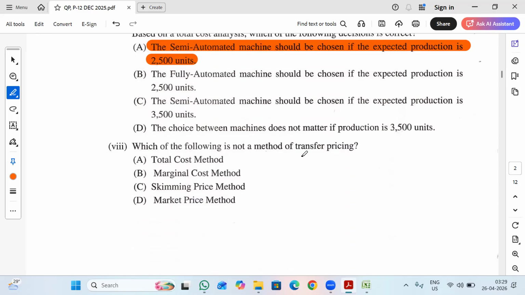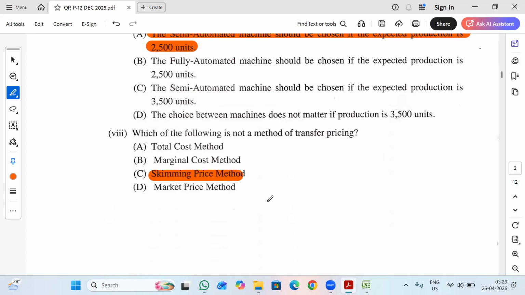Which of the following is not a method of transfer pricing? For transfer pricing, we will be using total cost, marginal cost, and market price. But skimming price is a pricing methodology and not for transfer pricing. So option C is the right answer.